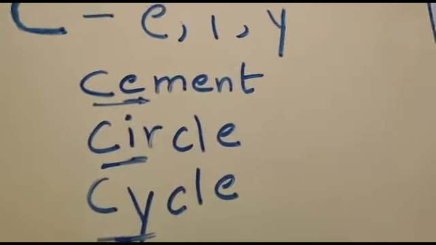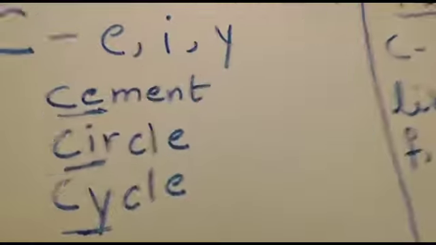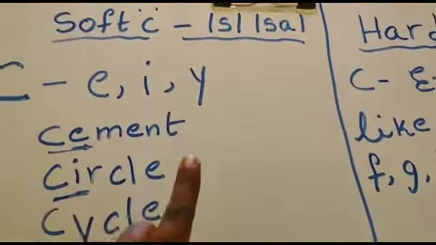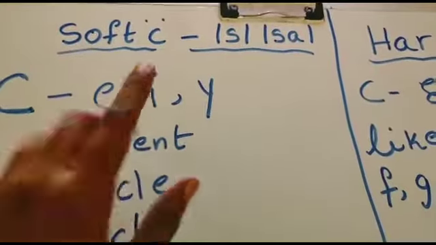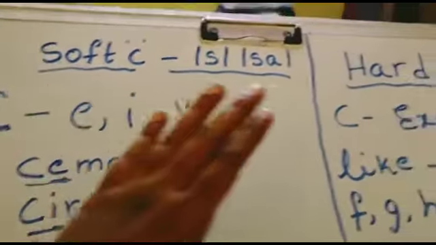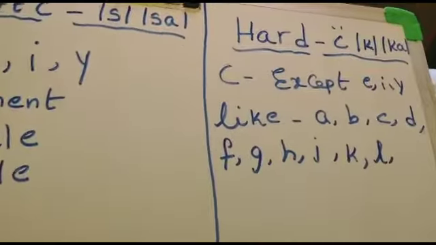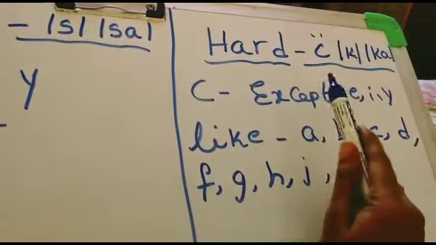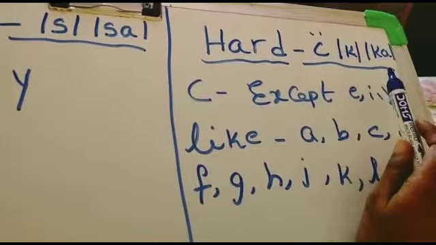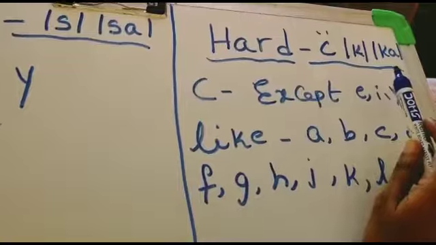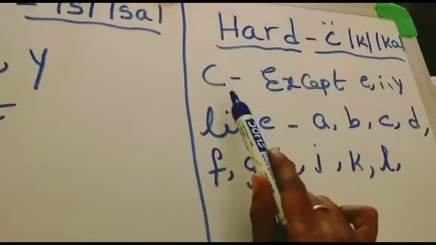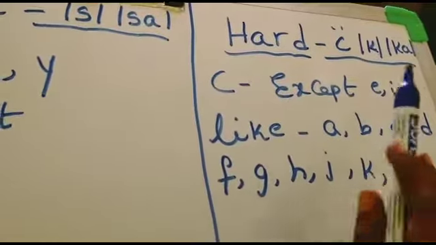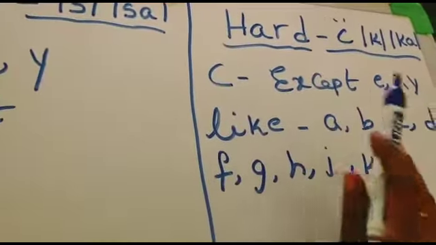And then next, we will see the hard Ka. The C sounds are actually divided into two main sounds, soft C sound and hard C sound. This is the rule for soft C. And then next, what is hard C? The sound of hard C is K. So when C is followed by any letter except E, I, Y.